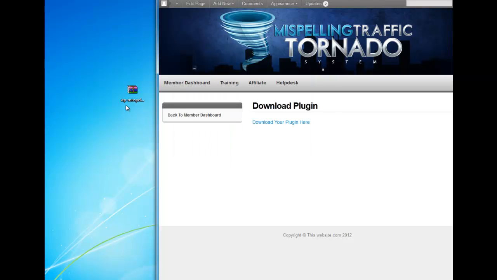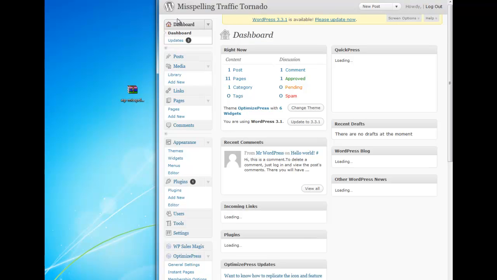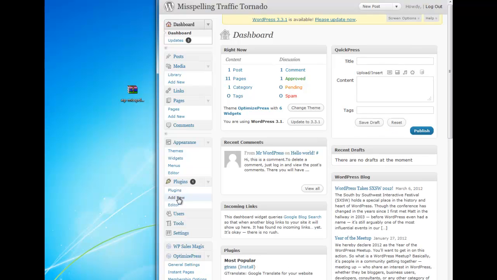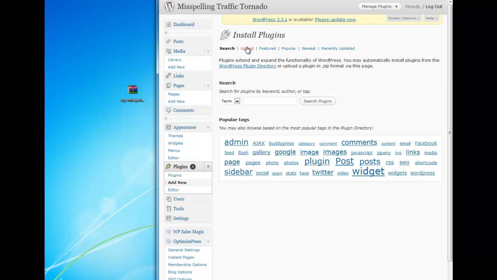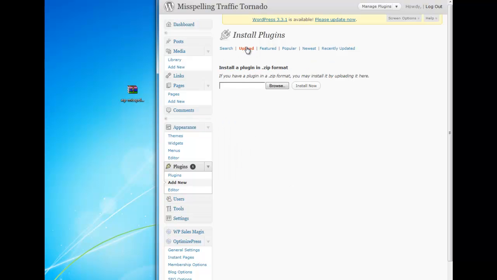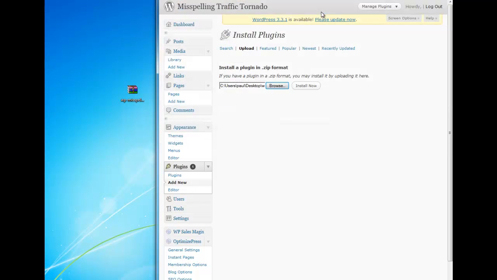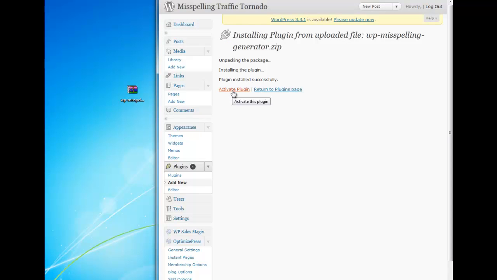Okay, I've already saved it to my desktop, and we're going to go install it. So just go to Plugins, Add New, Upload. Here it is on the desktop. Install and activate.